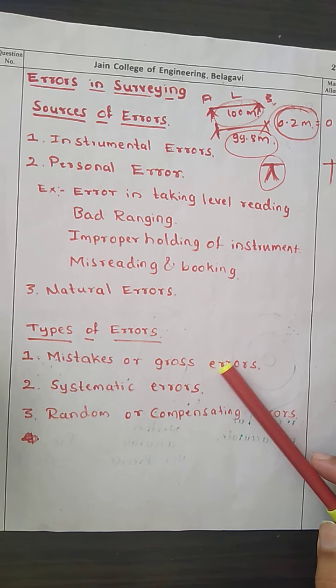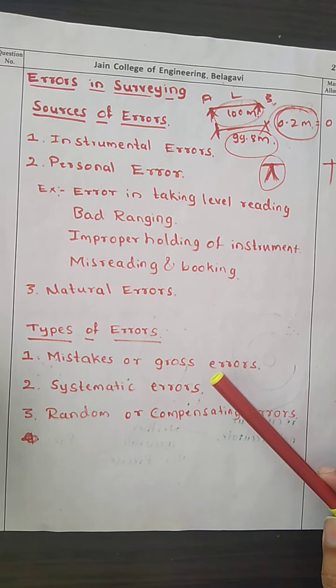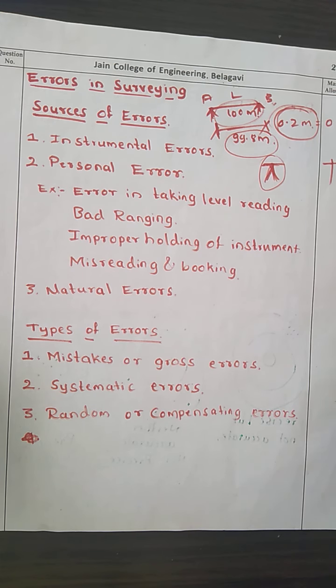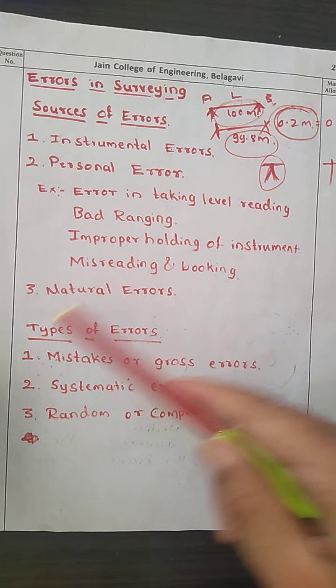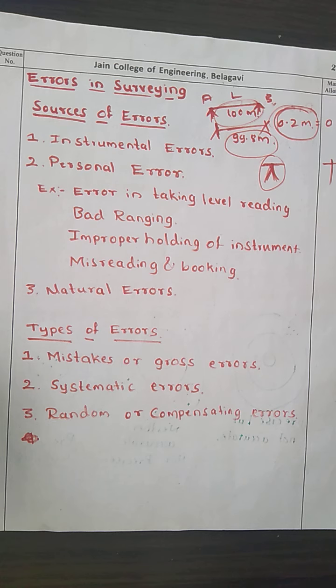Sometimes the surveyor and the engineers may not be familiar with the method they will be using, and then such kinds of mistakes or gross errors may happen. These types of error include miscounting the number of tape lengths, wrong booking of the readings, sighting the wrong target, measuring the angular readings in the anti-clockwise direction, and turning the instrument incorrectly.